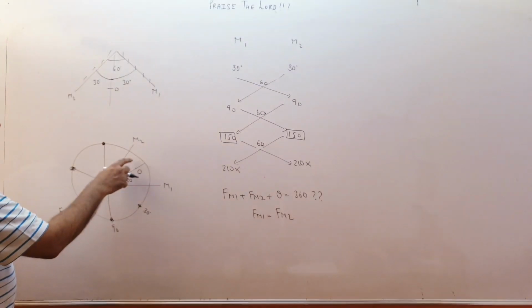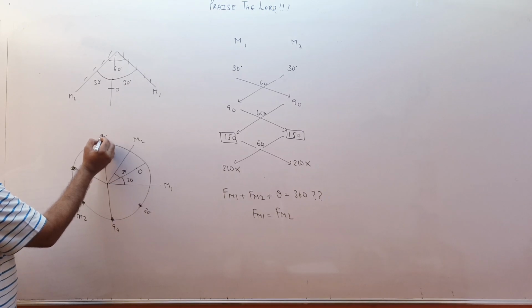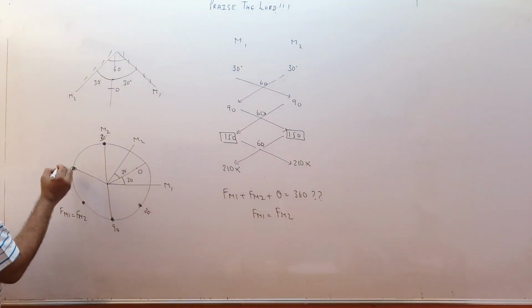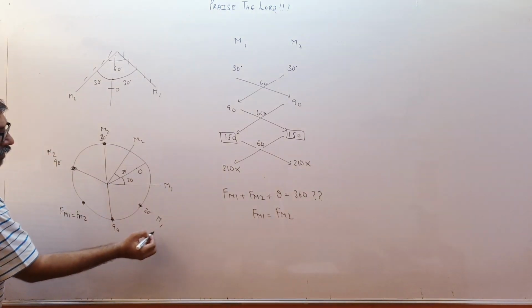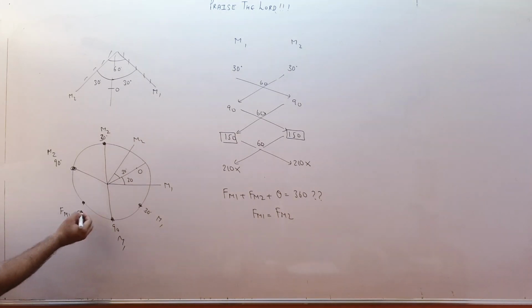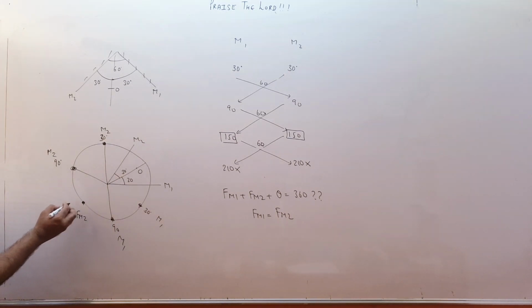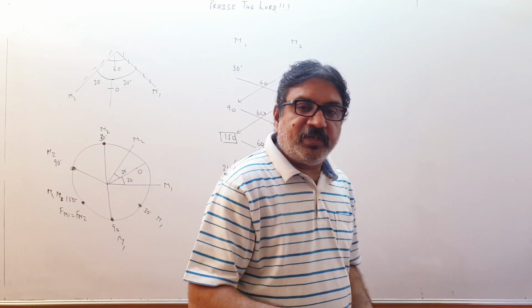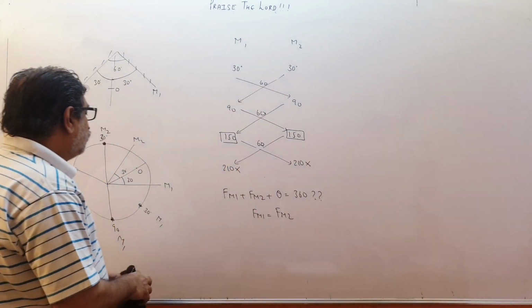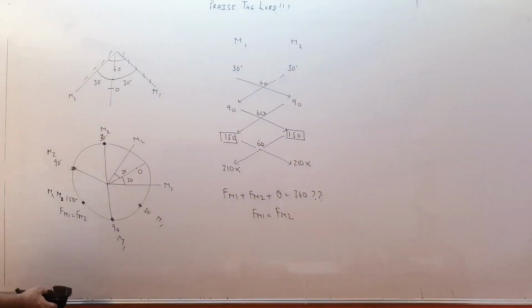I showed you the angles. This is the angle, how much? 30 degree. From which mirror? From M2. This was 90 degree from M2. This was 30 degree from M1. And this is how much angle? 150 degree from M1 and M2 both. We think like this, and this way we plot the positions of the images. Please copy, children. I will write for you.